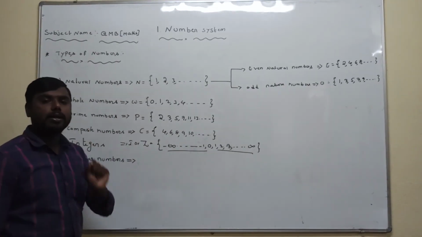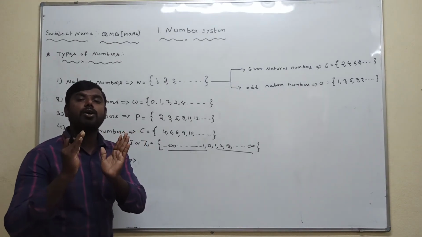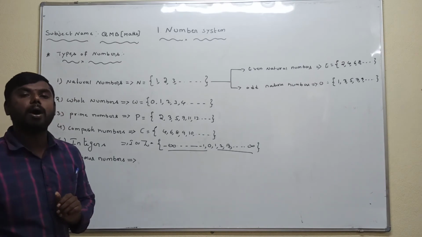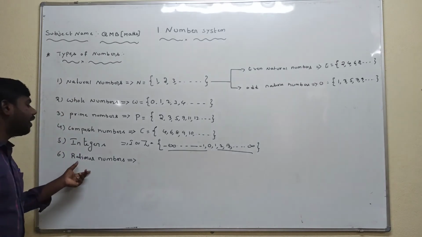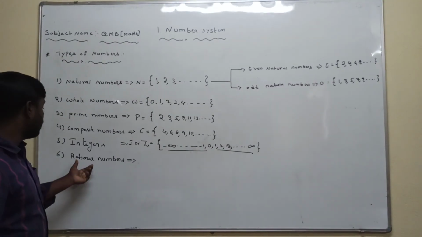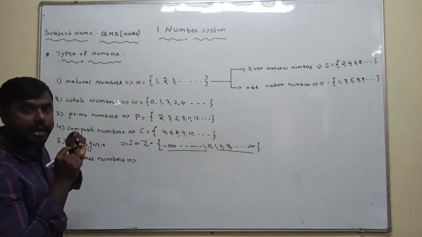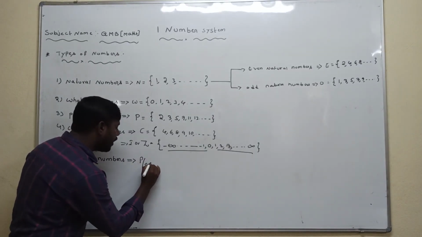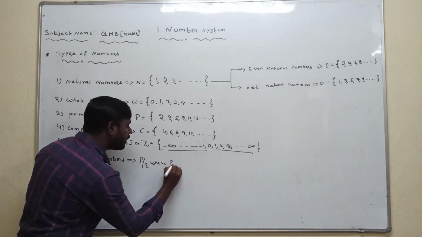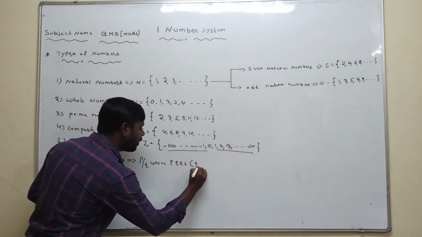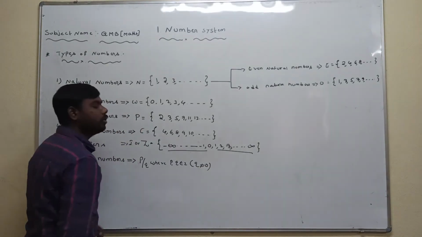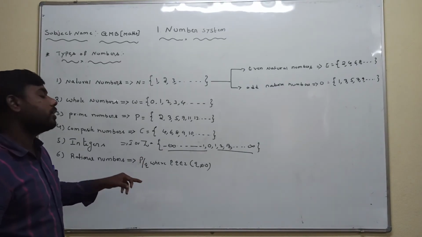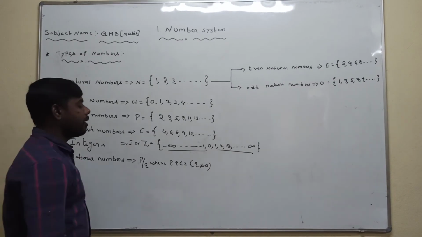A number which is in the form of p by q is called a rational number, where p and q are integers, and q is not equal to 0.